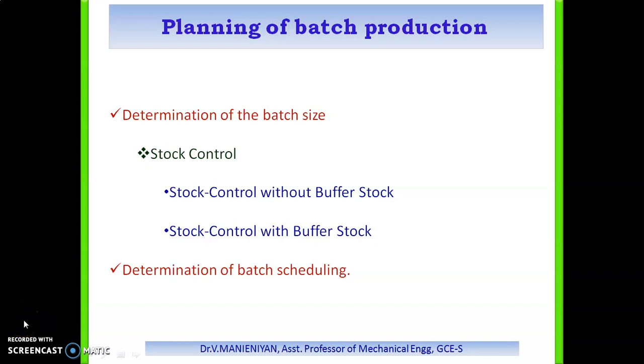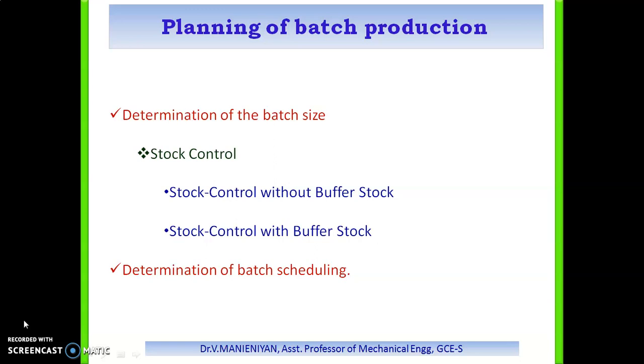So now we have discussed the planning of batch production. Before that, this is what is meant by batch production: if the product is manufactured periodically, the quantity will be sufficient to satisfy the demand for some time, until the manufacture of the product is resumed.